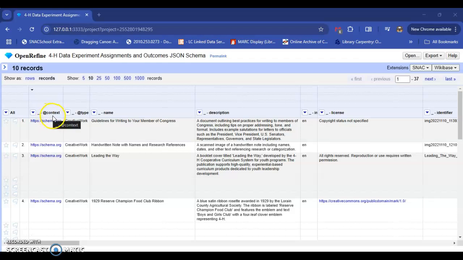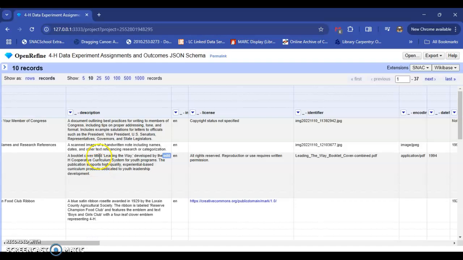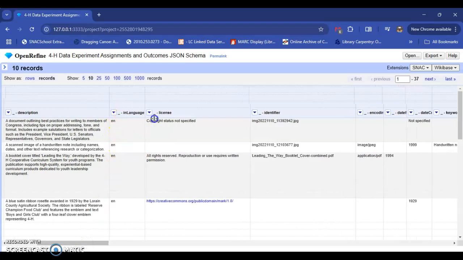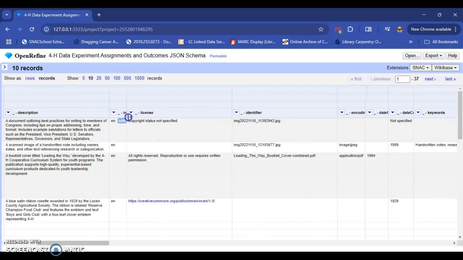So I have the context, so you see schema.org, type, creative work, the name. It lists the title of the item, the description of the item, the language, as this is cut off a bit. Yep, it's the language, so I'm adjusting this.